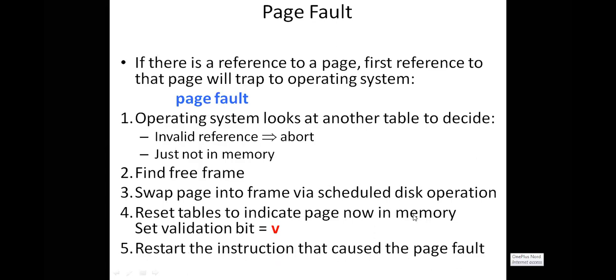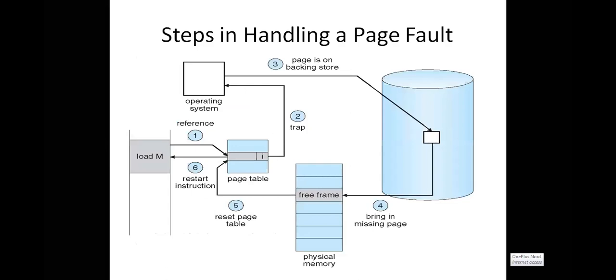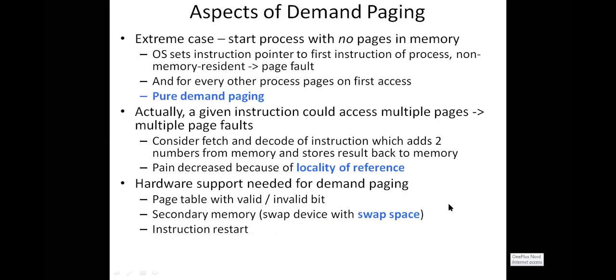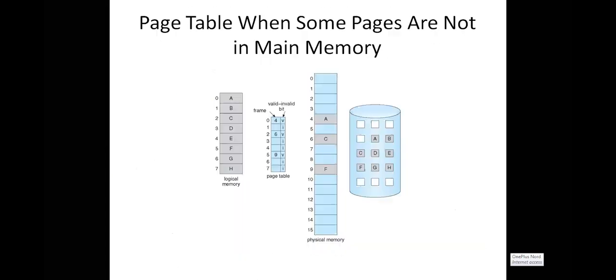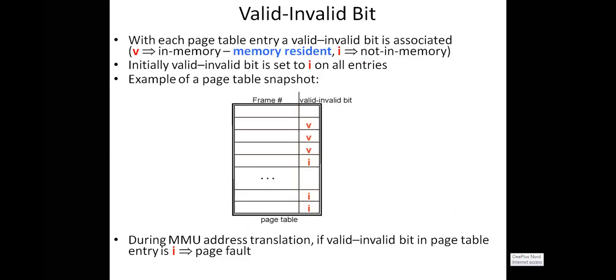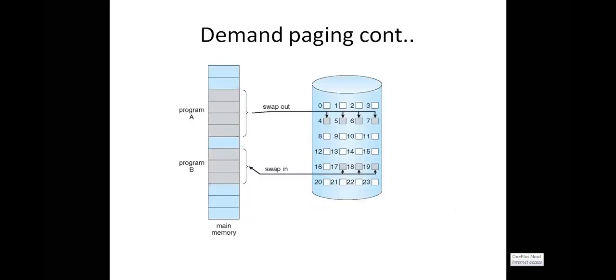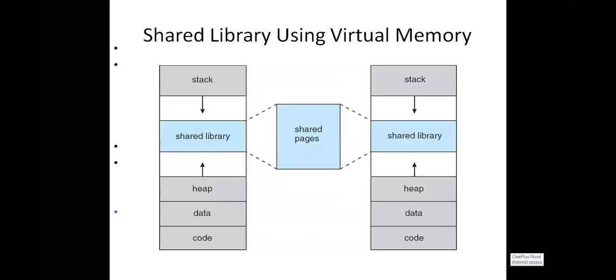What is a page fault? Page fault means that the page is not in the main memory frame. Now the page is in the main memory. That is the thing. So this is the concept of demand paging. This is about valid and invalid pages, and this is about swap out and swapping.